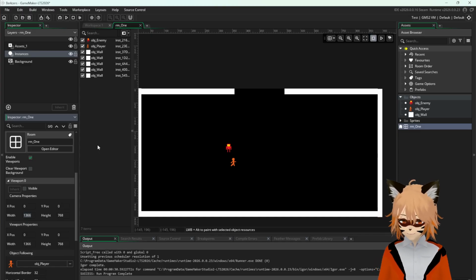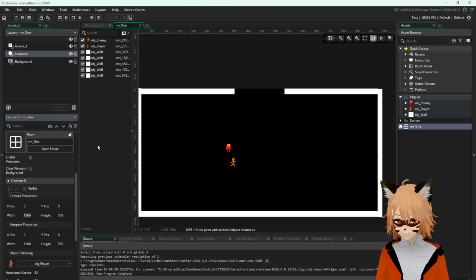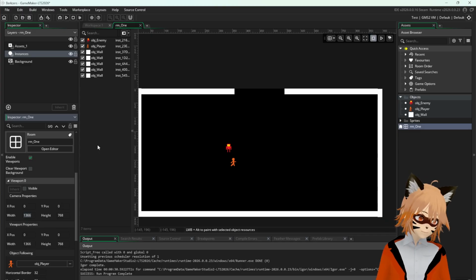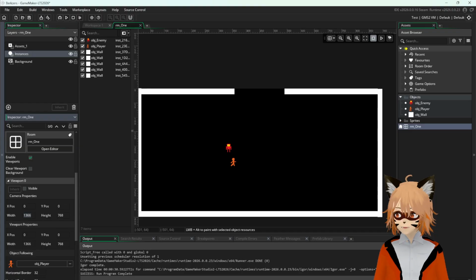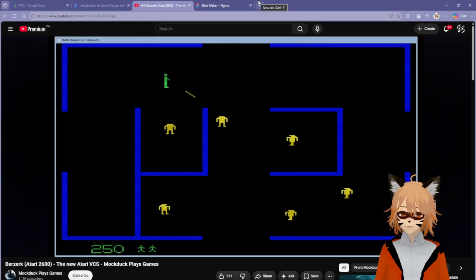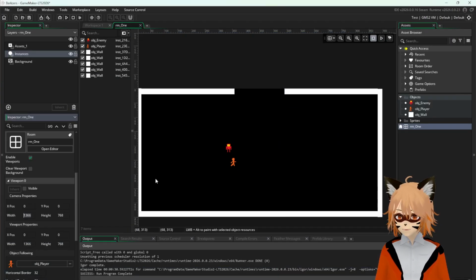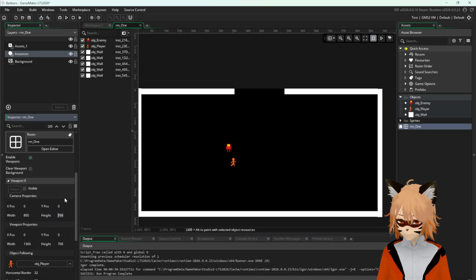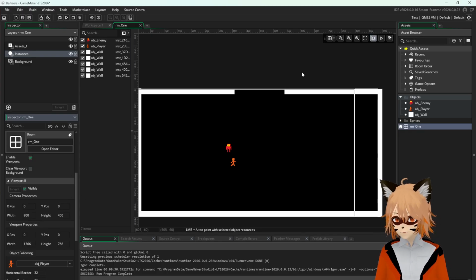Let's say, hmm, what's a good ratio? Usually we have 1600 by 900, right? That's our normal ratio. So if we do half that, 450, I think that would be a good viewport.